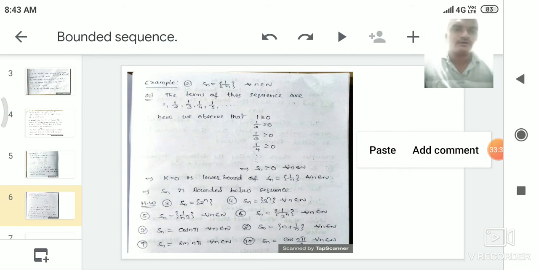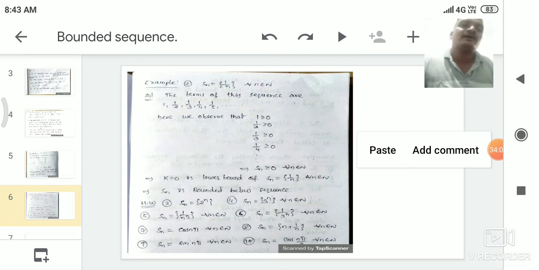Sn is equal to cos n pi. So first write the terms of this sequence. If you substitute n is equal to 1, we get the term cos pi. The second term of this sequence is cos 2 pi. The third term is cos 3 pi. The fourth term is cos 4 pi, and so on. So what is the value of cos pi? Cos pi value is minus 1. What is the value of cos 2 pi? Cos 2 pi is 1. So the terms of the sequence are minus 1, 1, minus 1, 1, minus 1, 1 continuously.